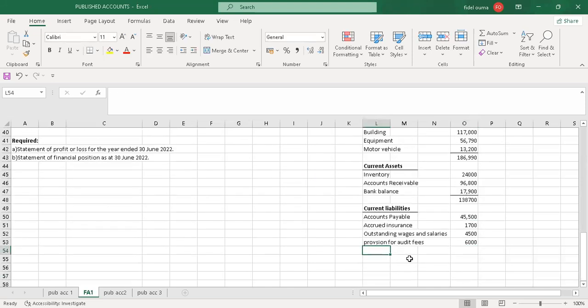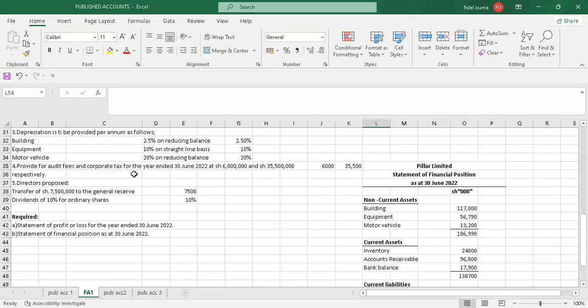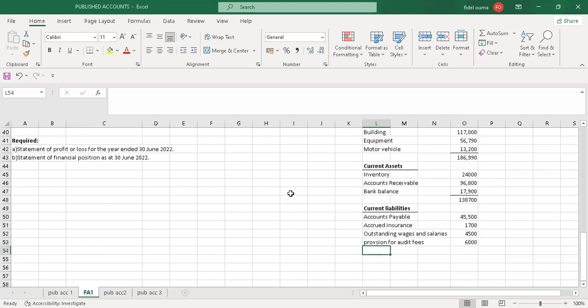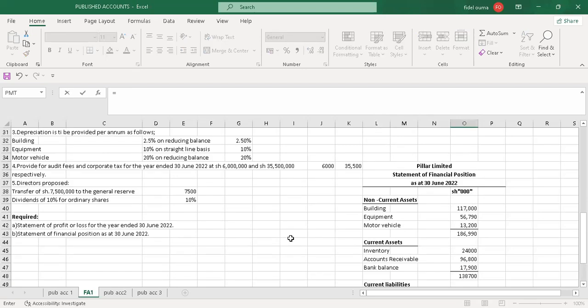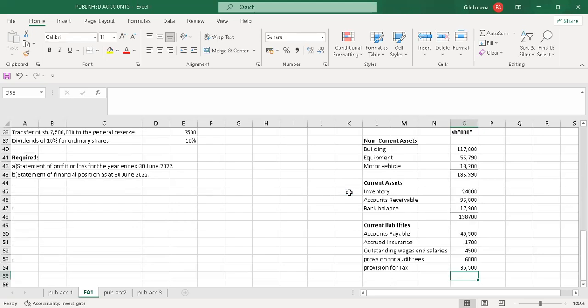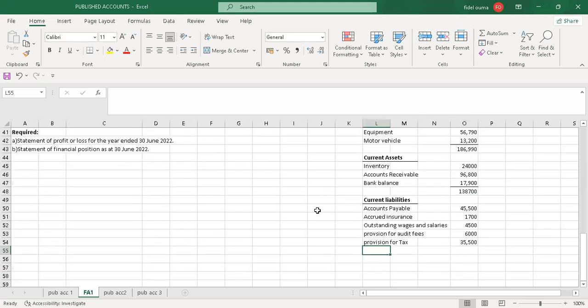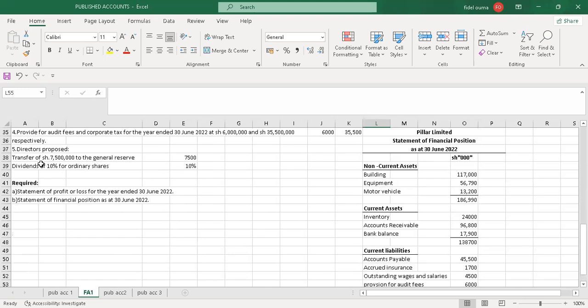So I'll pick it. Then there was also a provision for corporate tax of 35,500. So just say provision for tax. For tax payable, you can use any provision for tax. So tax was 35,500. Then there was a statement that directors proposed transfer to the general reserve and a dividend of 10% for ordinary shares. So there was also a provision for dividends.